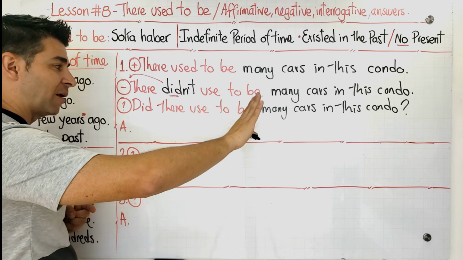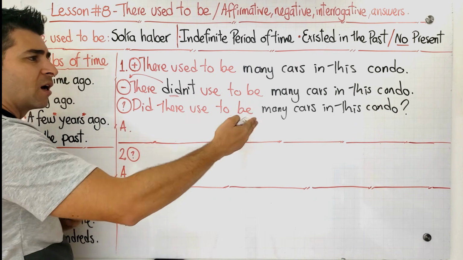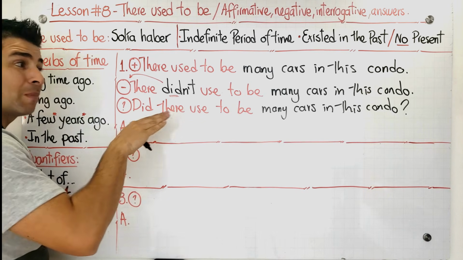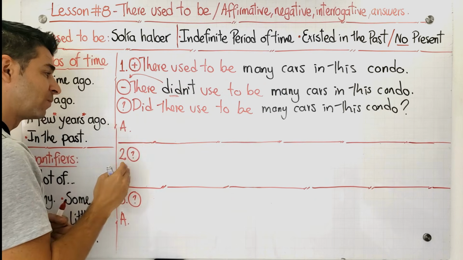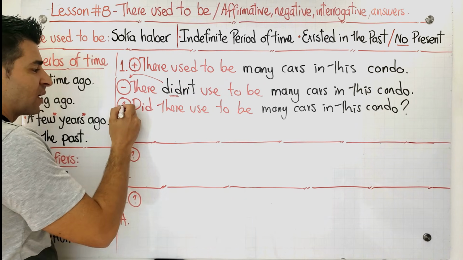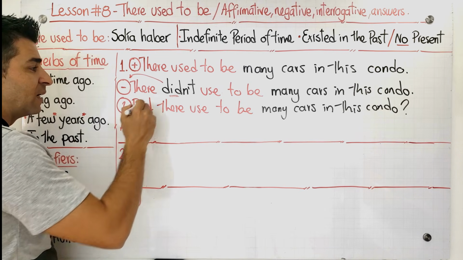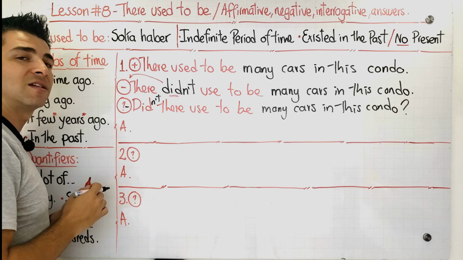We put it at the end. In this case, we could say, for example, did there used to be many cars in this condo a long time ago, or in the past, or a few years ago? But at the end, guys, remember that, please. It's very, very important. Remember that you can also do this as an interrogative form with negative sense. Didn't there used to be many cars in this condo?